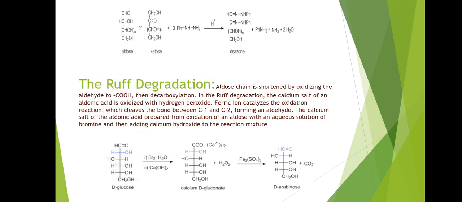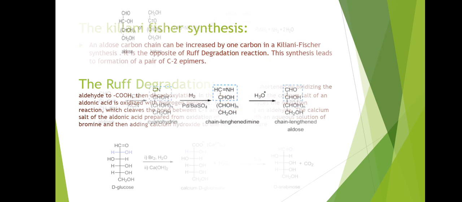The Ruff degradation. The aldose chain is shortened by oxidizing the aldehyde to COOH, then decarboxylation. In the Ruff degradation, the calcium salt of an aldonic acid is oxidized with hydrogen peroxide. Ferric ion catalyzes the oxidation reaction which cleaves the bond between C1 and C2 forming an aldehyde. The calcium salt of the aldonic acid is prepared from oxidation of an aldose with an aqueous solution of bromine and then adding calcium hydroxide to the reaction mixture.